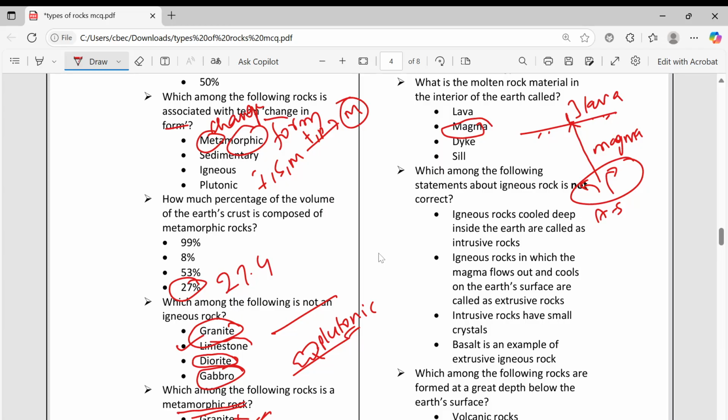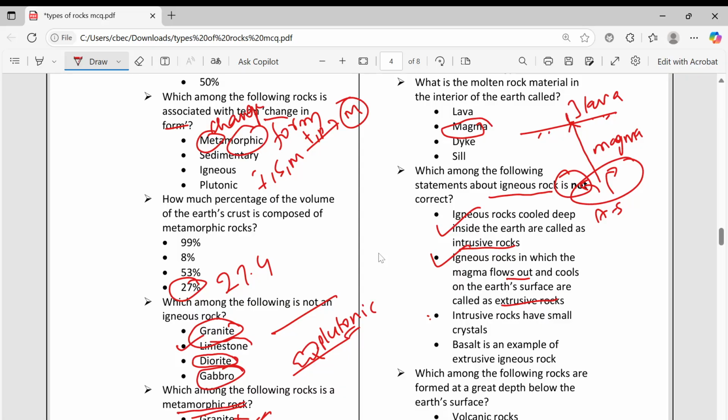Which among the following statements about igneous rocks is not correct? Igneous rocks cooled deep inside the earth are called intrusive igneous rocks. Correct. Igneous rocks in which the magma flows out and cools on the earth's surface are called extrusive rocks. Correct. Intrusive rocks have small crystals. Actually, they will have big crystals. Okay, they will not have small crystals.